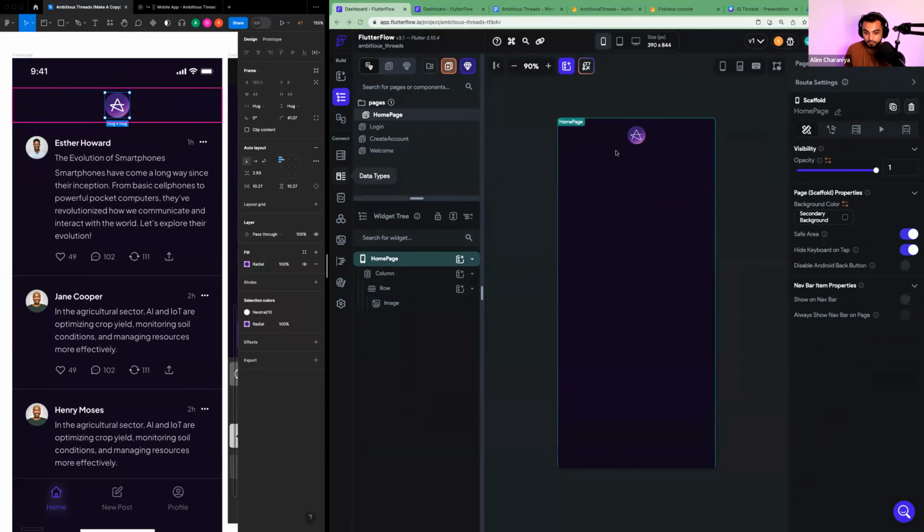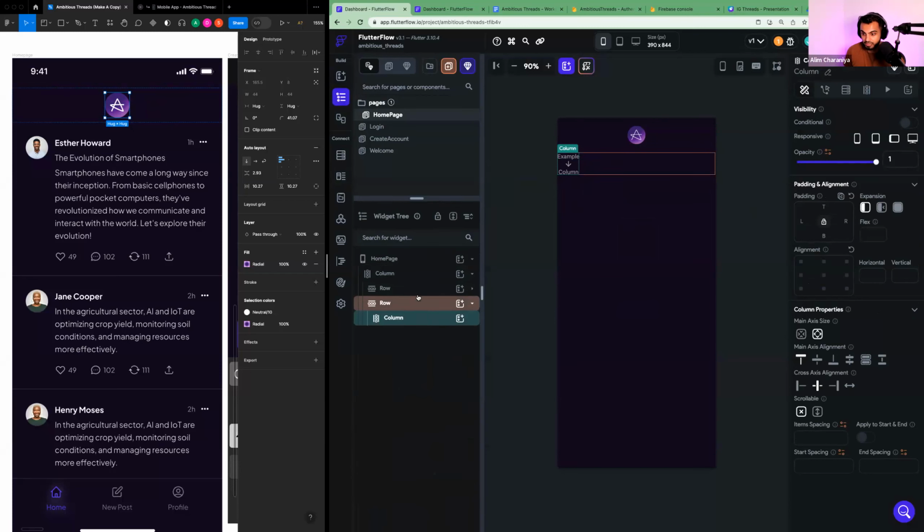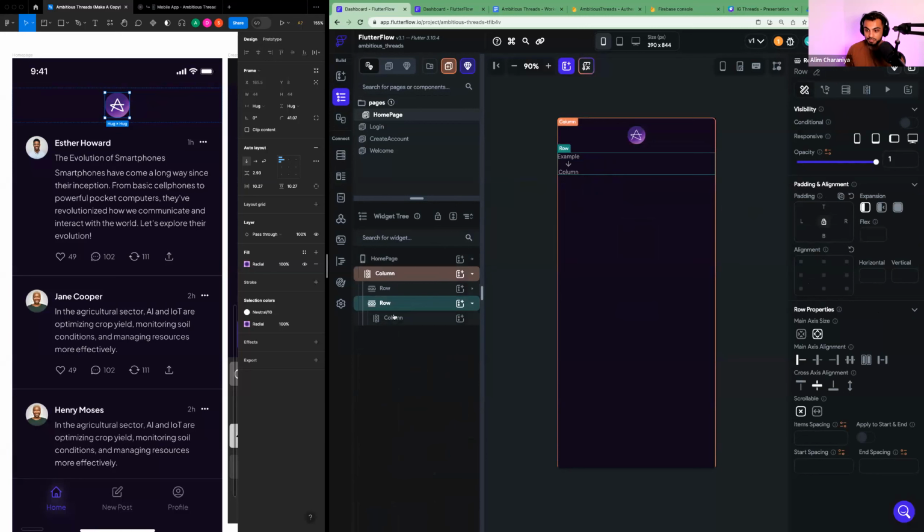Now I want you to add another, what should we do here? We should add another row. And inside that row, we're going to add a column. I know it's getting a little bit tricky, but we have a row and a column. So your widget tree should look like this. And what I used to do to the students is I used to copy my widget tree and send it to them. And y'all would make sure that your widget tree looks the same. And don't worry, we will be posting the recording. So the reason I have the column in here is because now I want to start building out this list.